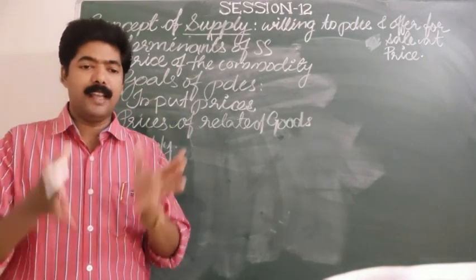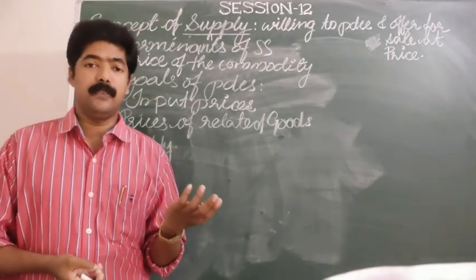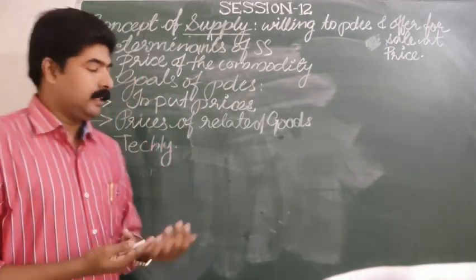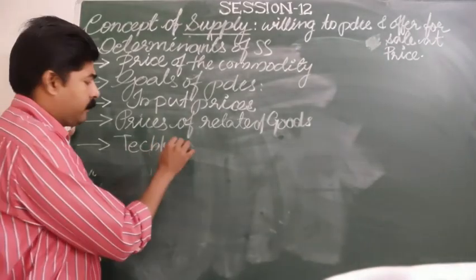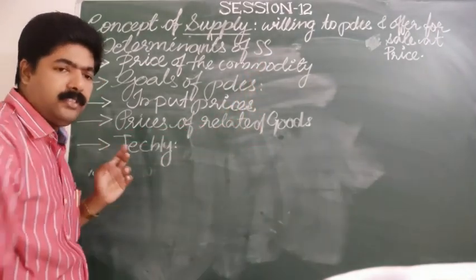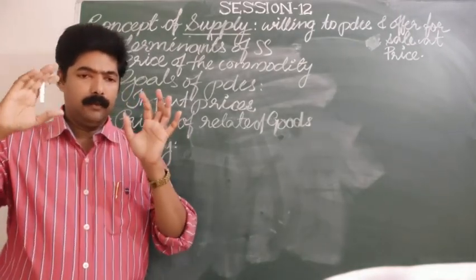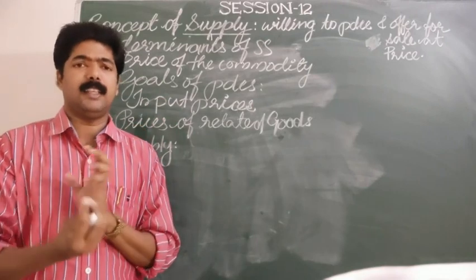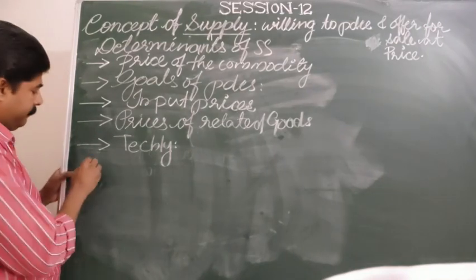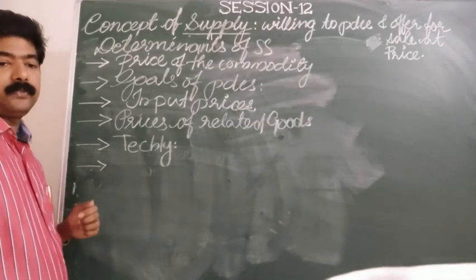Improved or advanced technology always means high cost. When the cost of production increases, definitely the price of the commodity increases. So the producer must know what type of technology is used. To maximize the profit, they always use better technology, the improvement in technology. Advanced techniques are used so as to maximize the profits. Clear? Yes. The next determinant is the nature of the commodity.